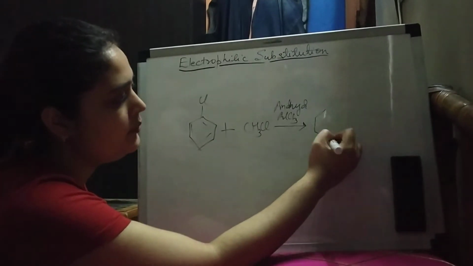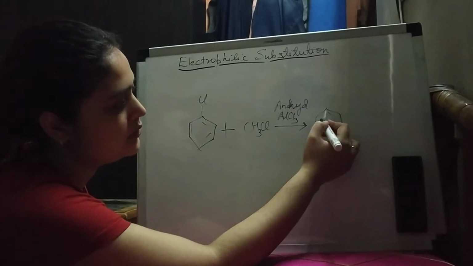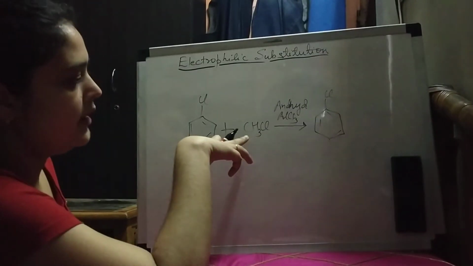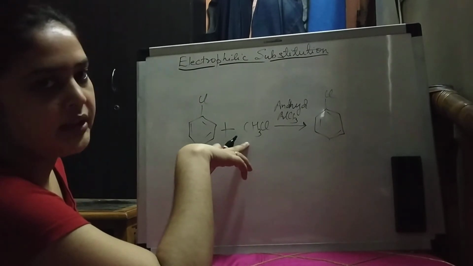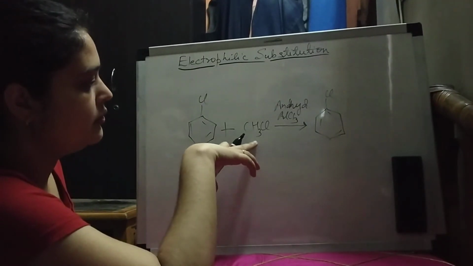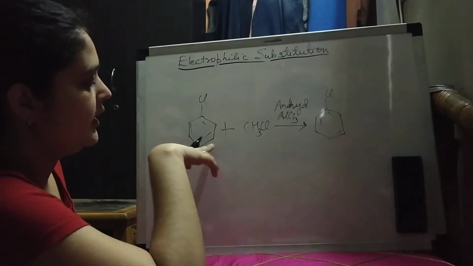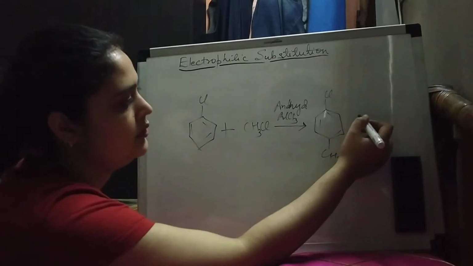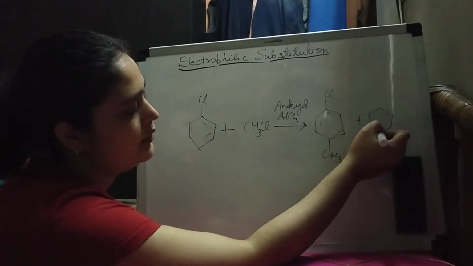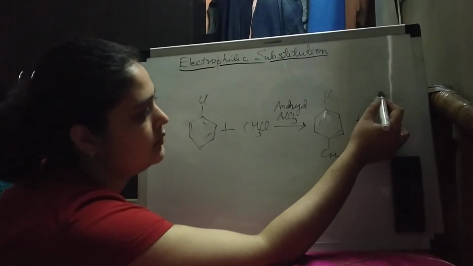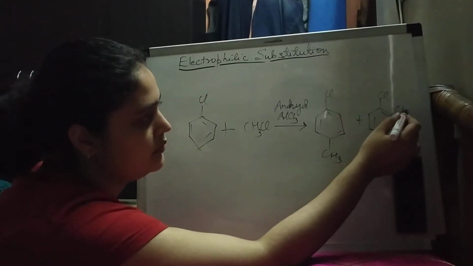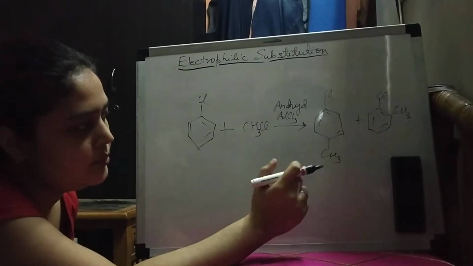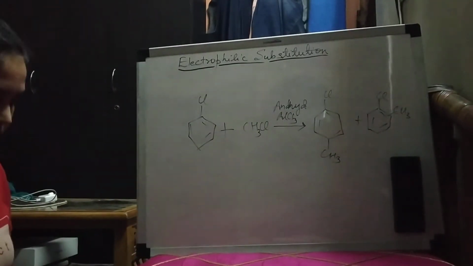So what will be formed? This is a haloalkane, chloromethane. So this methyl group will add to the ortho and para positions. Again this is the major product and that one is the minor product, because this is the para product.